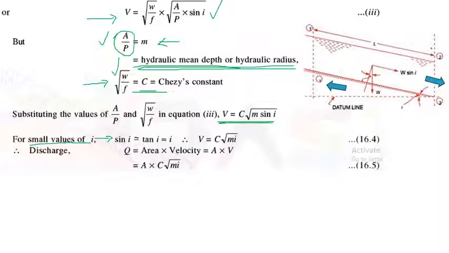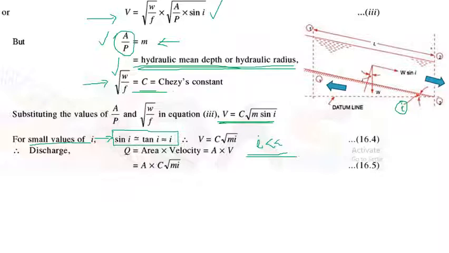Because the bed slope i usually has very small values, sin i tends to tan i, which again tends to i. So V is equal to C into square root of m into i, since the value of i is very small. i is the inclination of the bed of the channel, or the slope of the bed of the channel.